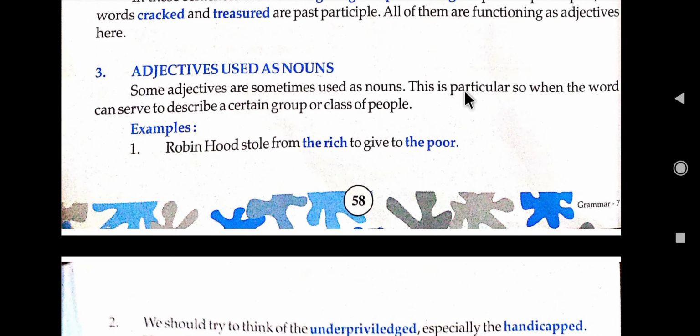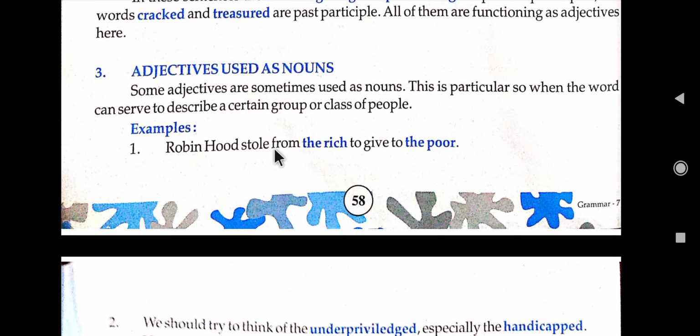This is particular, when the word can serve to describe a certain group or class of people. For example, Robin Hood stole from the rich to give the poor. So we know that rich is a noun, poor is also a noun. But in this, it gives a quality of how Robin Hood stole.